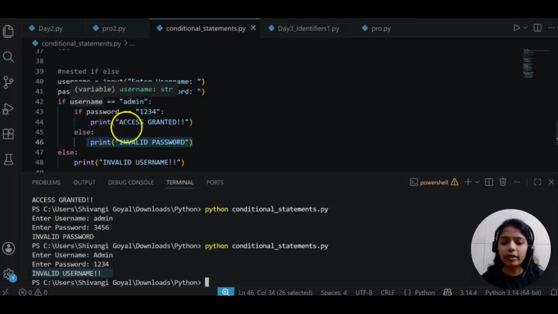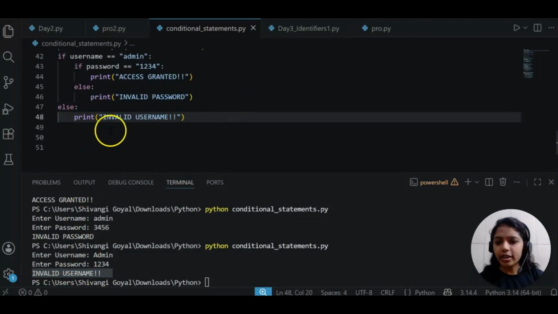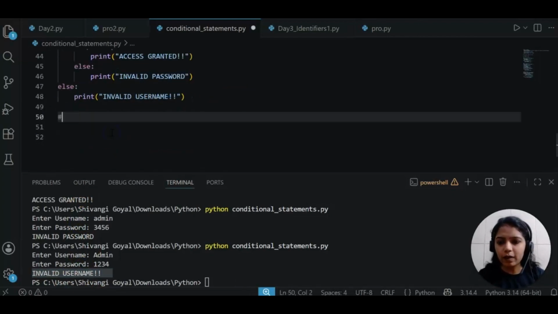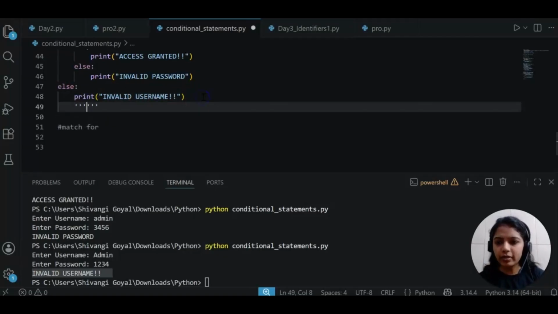So this is how it works. Whenever you give a wrong username, it will directly switch to this else. Let's continue with the next one, that is match for. We will just comment the above stuff.